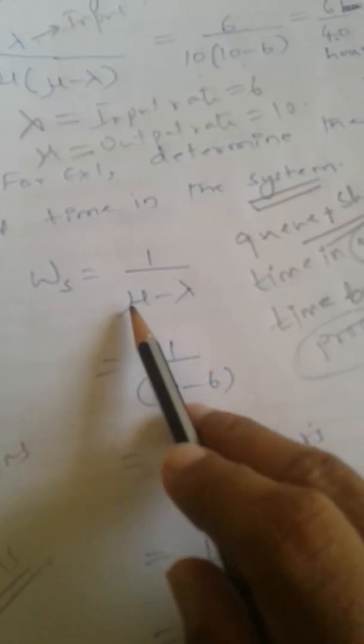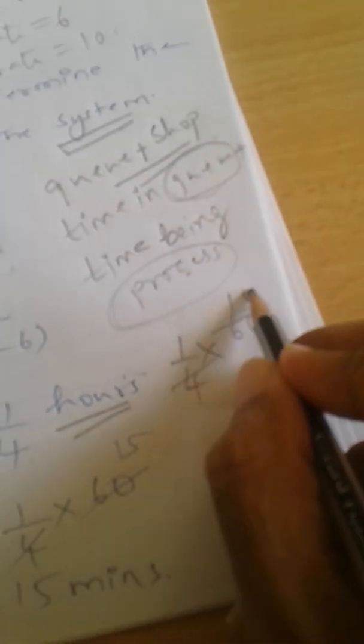Okay, so that particular data can be calculated using 1 divided by (output rate minus input rate), which is equal to 1 divided by 4 hours. 1 divided by 4 hours means we can just substitute the hour with 60 minutes. So this comes out to be 15 minutes. That means 15 minutes is the total time spent in the system, that is the queue plus the shop, and 9 minutes is the total time waiting in the queue.